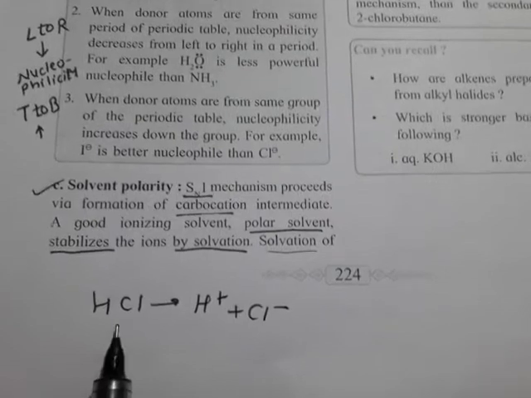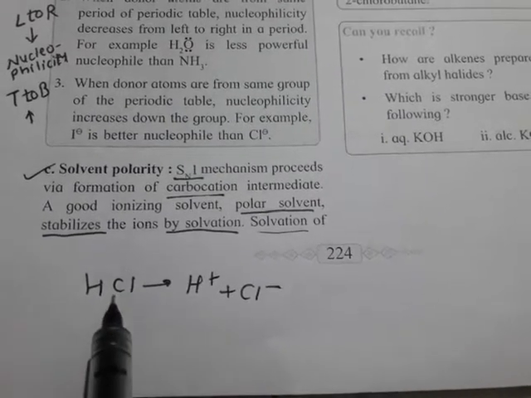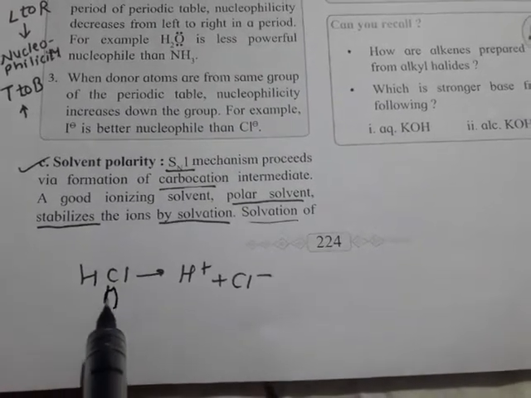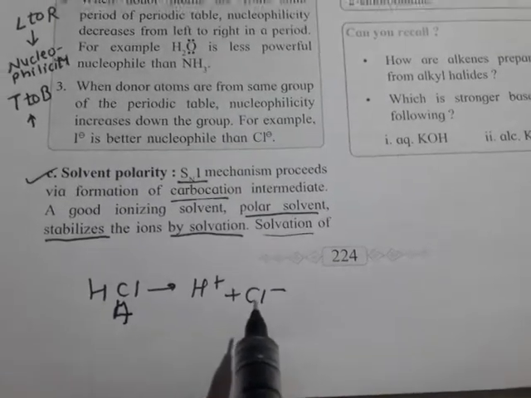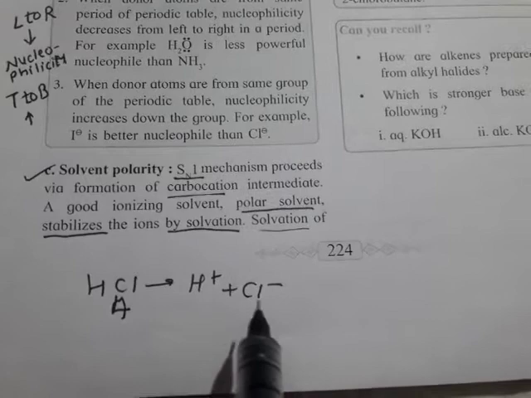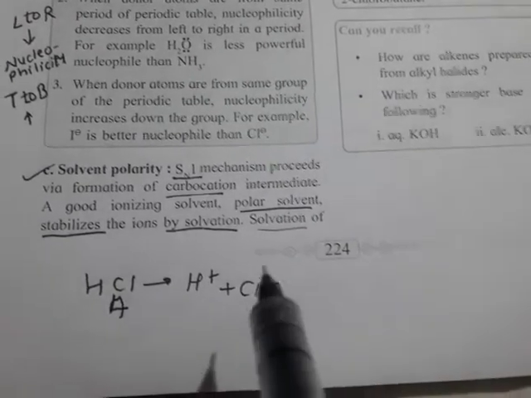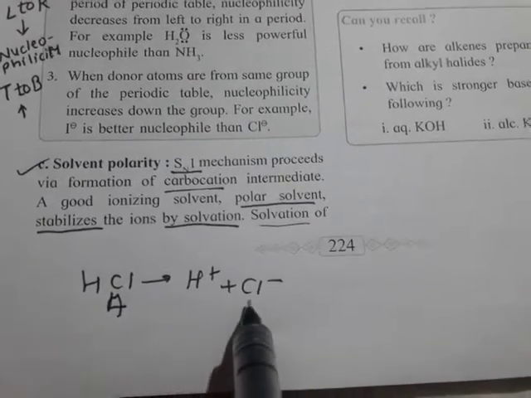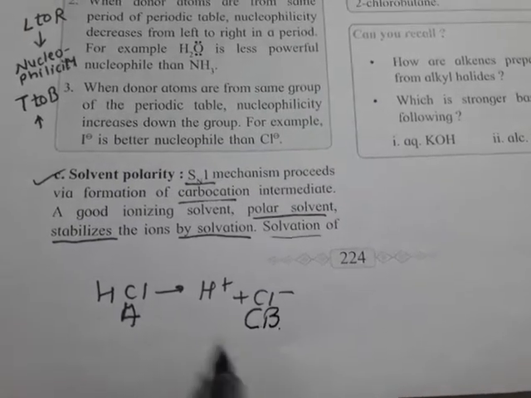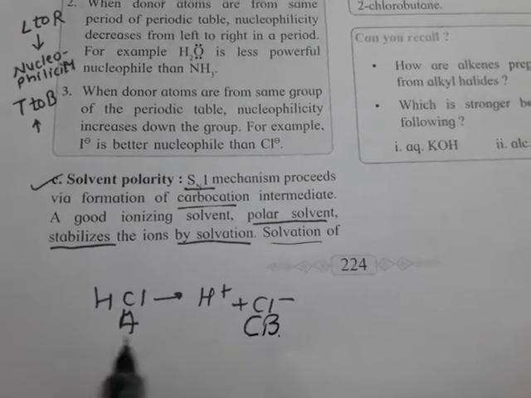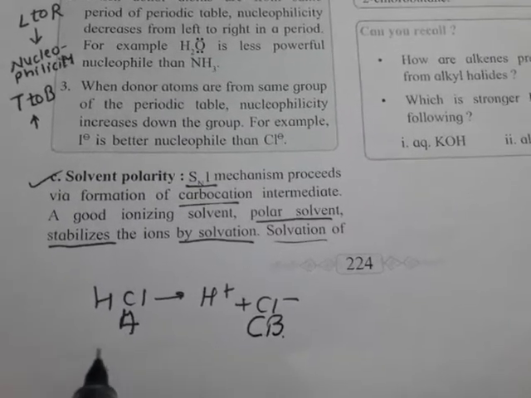HCl is an acid, right? Because it can donate a proton, and this Cl minus can accept an H plus ion. A proton acceptor is a base, and this base is formed from this HCl, so we call this the conjugate base. So HCl and Cl minus differ from each other by just one proton.